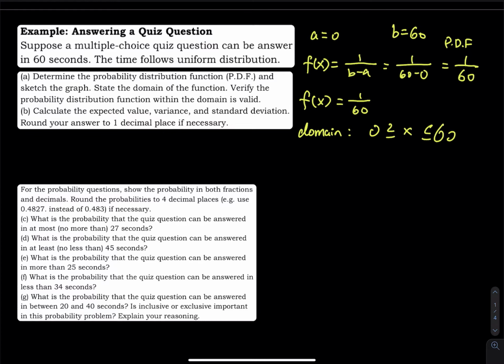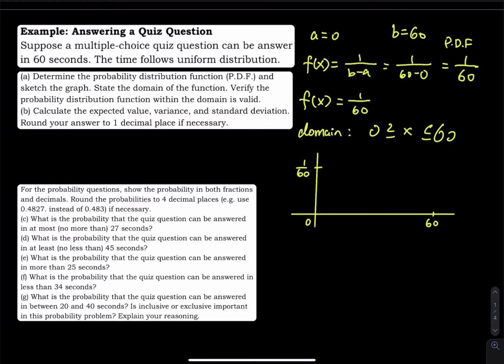Anything else? We need a graph, right? Okay, so let's draw a graph. So the graph, this is my y-axis, and then this is my x-axis. And then we have a 0, and then we have a 60. And then the height of the rectangle is the PDF, that is 1 divided by 60.